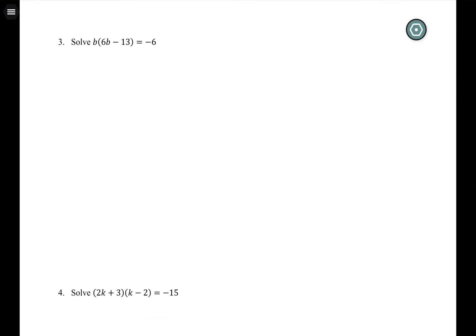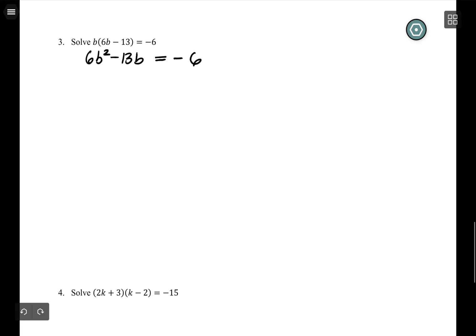Okay, and I think this one might be directly off your factoring, which I wanted to do on purpose. Make sure we do one that was factorable, because the factorable ones should have nice answers, no square roots in the answers, and I want you to see that when we complete the square that'll happen as well. So once again, I don't really like this partially factored nonsense, so I'm going to multiply through: 6b squared minus 13b equals negative 6.